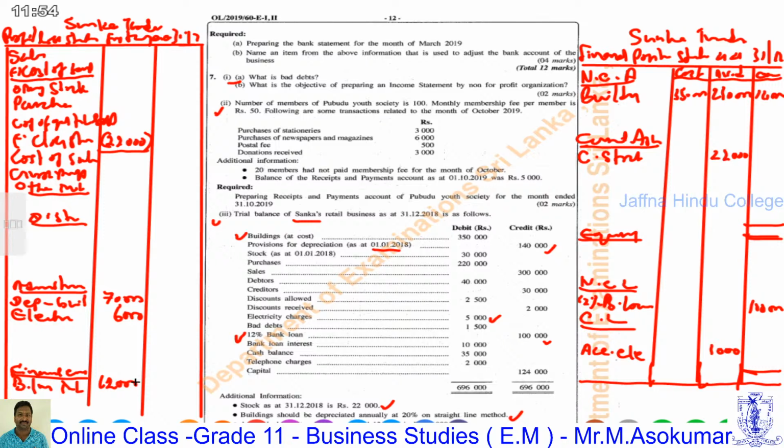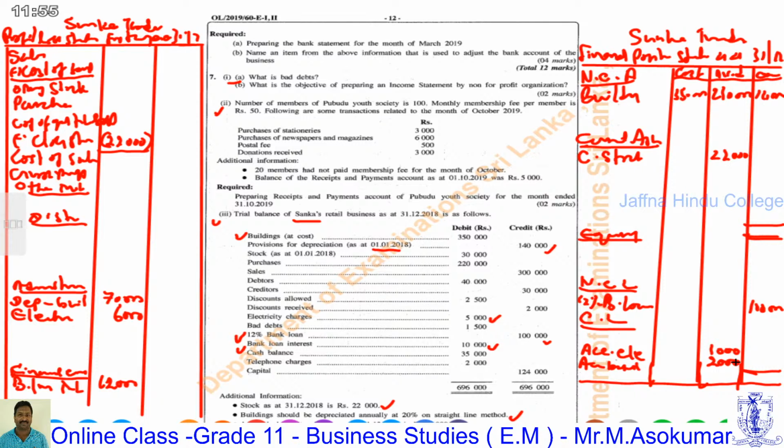Then we have to check whether there is any payment. In the trial balance, bank loan interest of rupees 10,000 is paid in cash. Service used is 12,000, paid in cash 10,000. Therefore, 2,000 is accrued bank loan interest, still outstanding. It is listed under current liabilities as accrued bank loan interest, 2,000. All the additional information is correctly done.